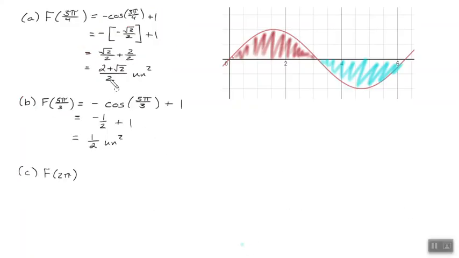Notice, as we're looking at this graph, it has symmetry. Sine always looks the same over a certain amount of time. Its periodicity is 2 pi. We've gone from 0 to 2 pi, which means this red area up top is the exact same as this area down here. The total net area then would have to be exactly 0.